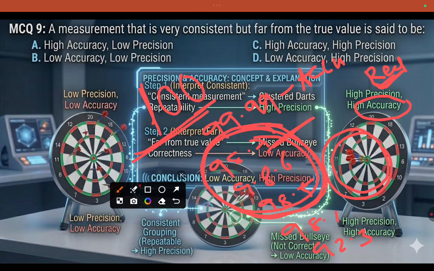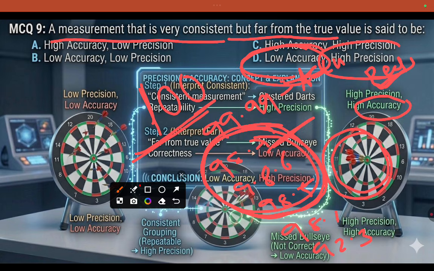Coming to this question: a measurement that is very consistent but far from the true value is low accuracy and high precision. If the true value is 100 and your value is 23 or 26, is that valid for a good measurement? No, accuracy is low. For a good measurement you want it near the true value, that is high accuracy, high precision. But here they are asking the negative one, so low accuracy, high precision.